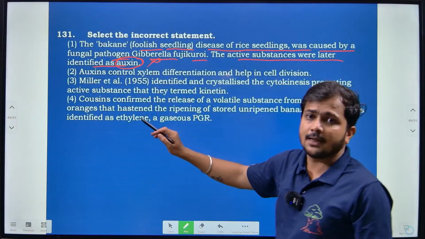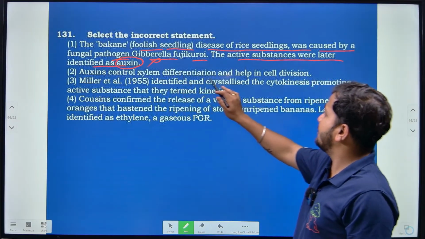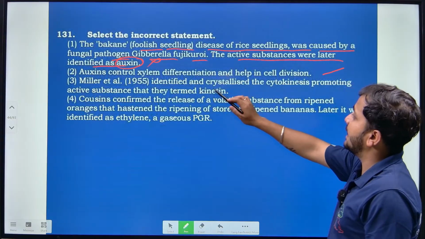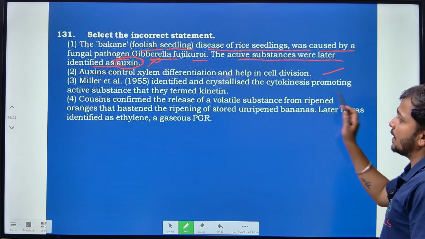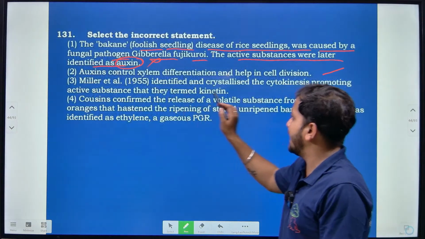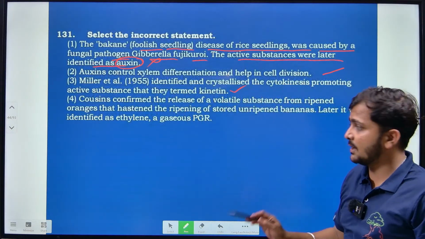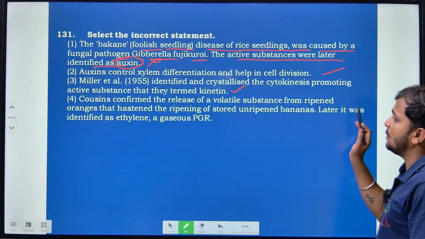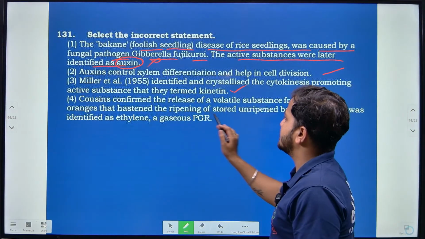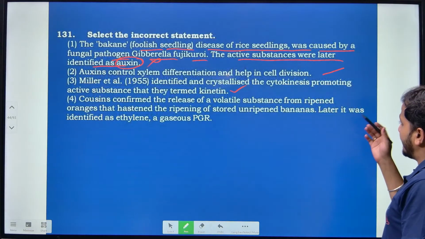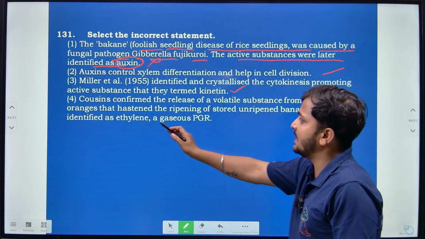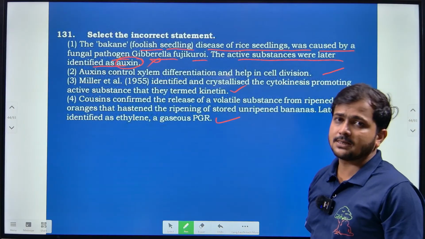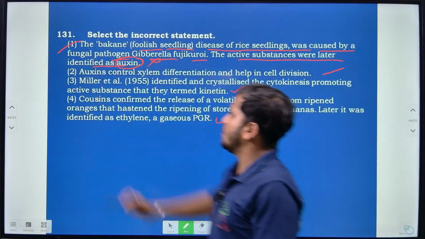incorrect here, right? Then auxin controls xylem differentiation and helps in cell division, this is correct. Miller et al. identified and crystallized the cytokinin from active substances, which they termed kinetin, this is also correct. Then Cousins confirmed the release of volatile substances from ripened oranges that hastens the ripening of stored unripened bananas. Later it was identified as ethylene, the gaseous PGR. So here the first one itself is incorrect. So the answer is 1, right?